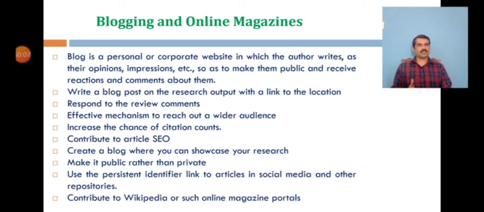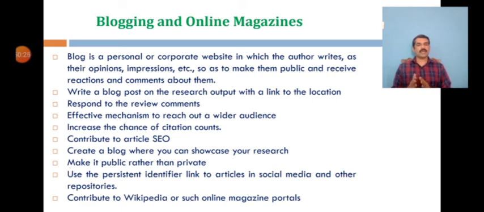There are a number of blog creating tools which are vital tools for academics to publicly communicate about research developments and findings. Writing a blog post on the research output with a link to the location where it is available can always be a good practice.